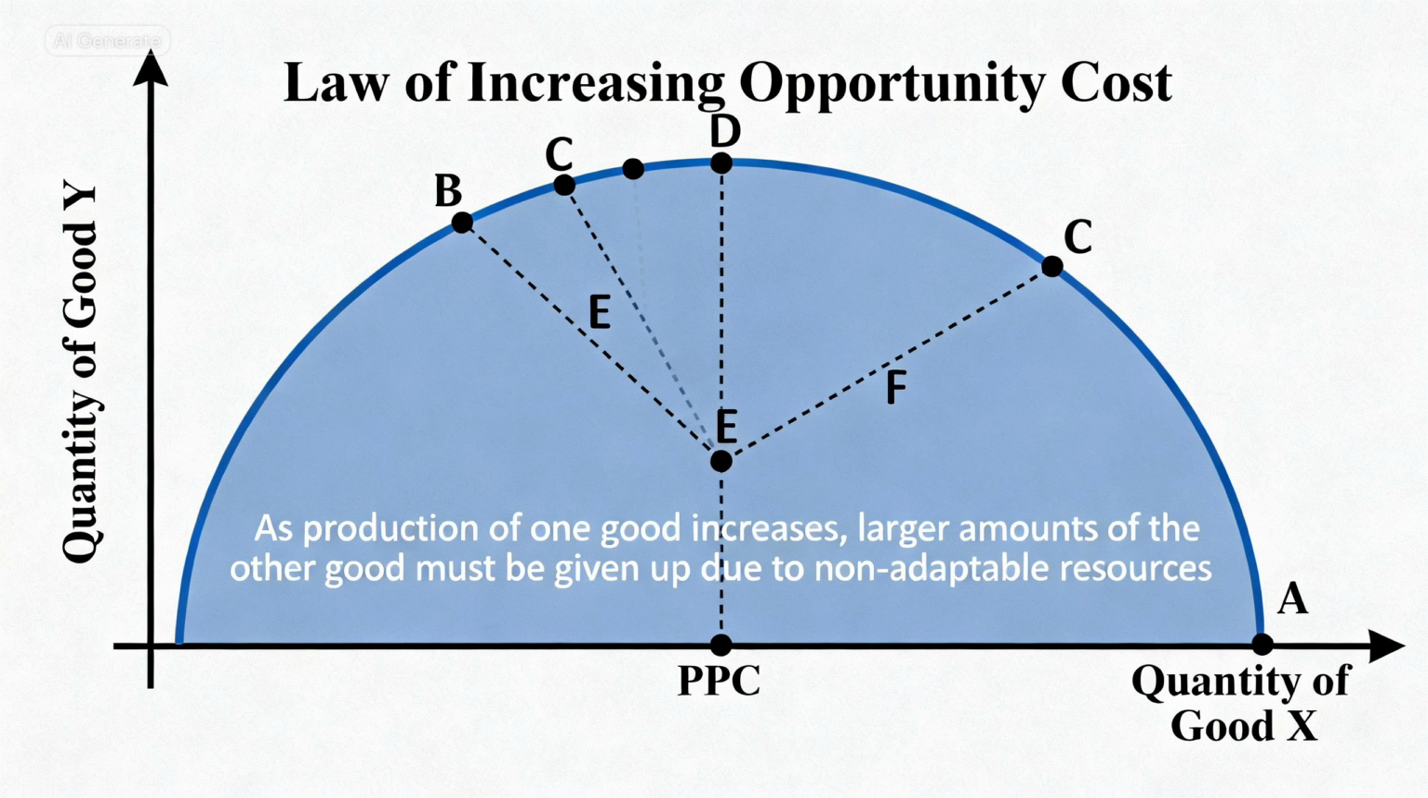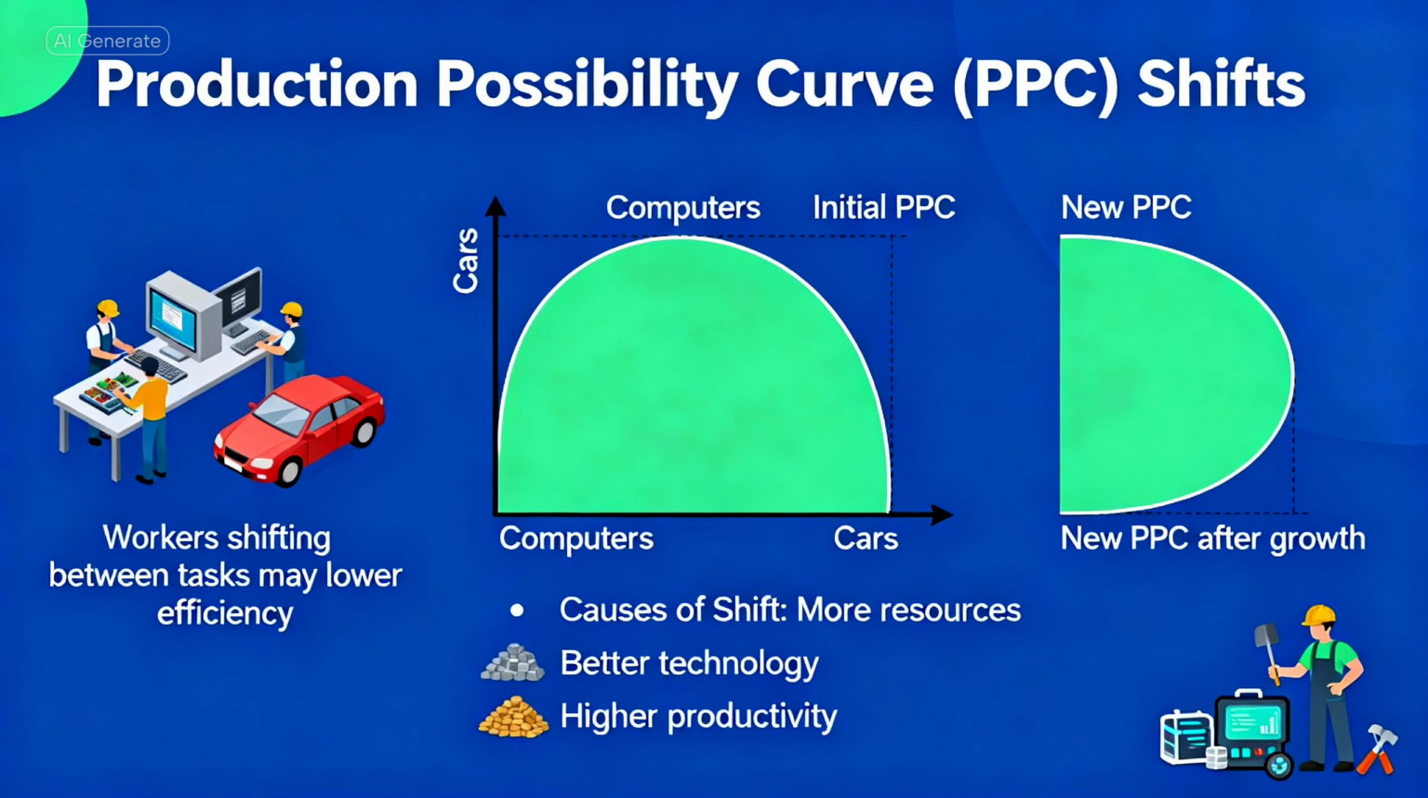It's usually bowed outward, showing the law of increasing opportunity cost. As you produce more of one good, you have to give up increasingly large amounts of the other because resources aren't perfectly adaptable. For example, workers who are great at building computers might not be as good at making cars, so shifting them lowers efficiency.